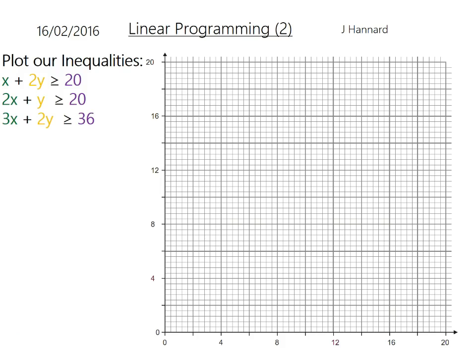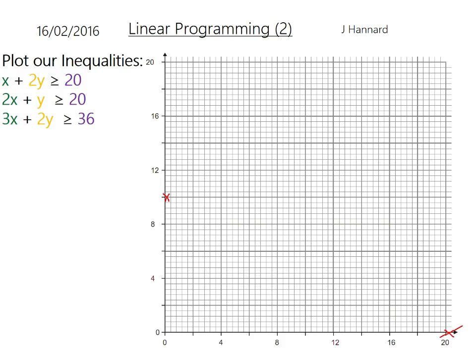Should have really done this beforehand, but if we cover up the 2y, we've got x equals 20, so we'll put an x on 20. Sorry about this, guys. And if you cover up the x, you get 2y equals 20, so y must equal 10. Same with this one.